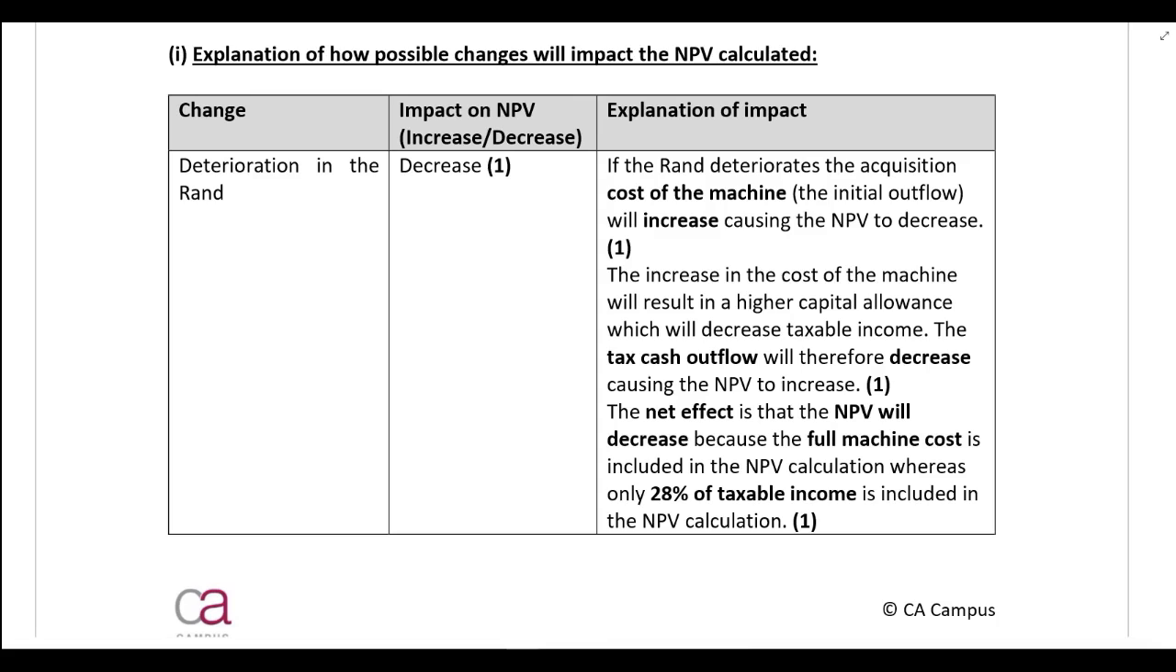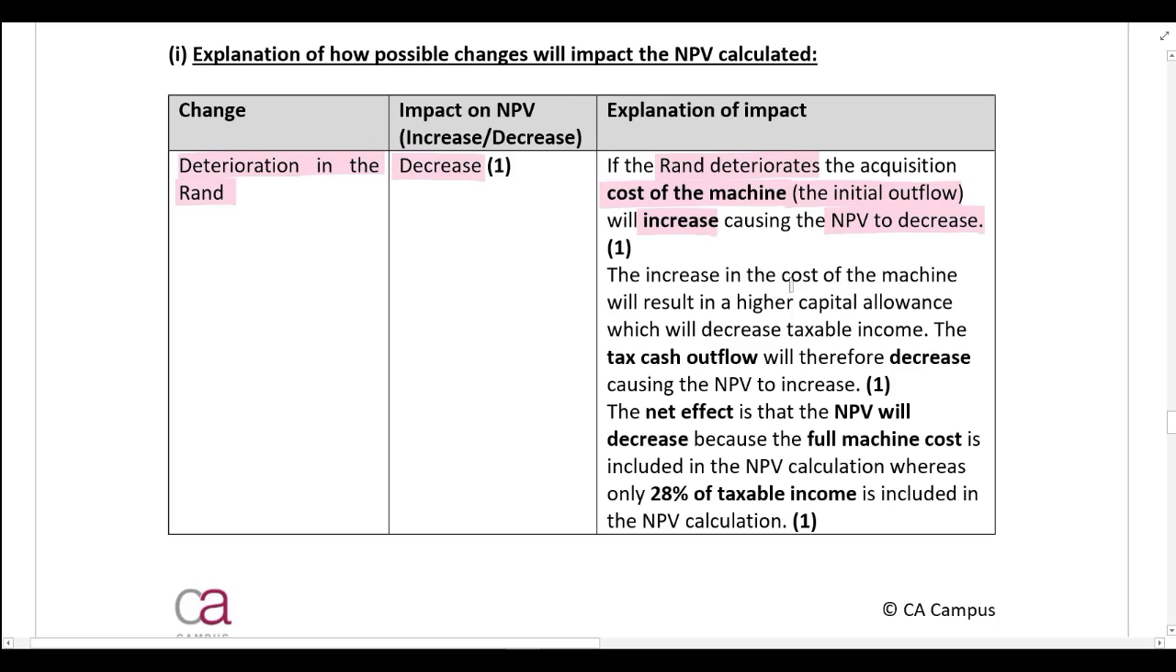Okay, so if the rand deteriorates, how is that going to impact the net present value? It will cause the net present value to decrease. Why? If the rand deteriorates, the acquisition cost of the machine, in other words, the initial outflow, is going to increase, which will cause the NPV to decrease. If the machine costs more, that will have a negative impact on the net present value.